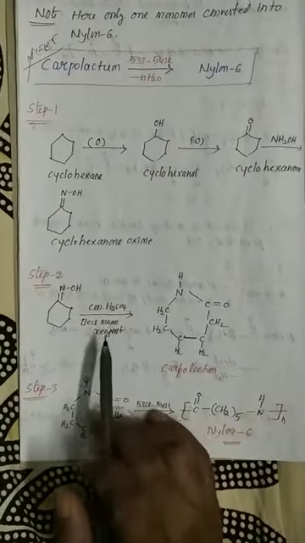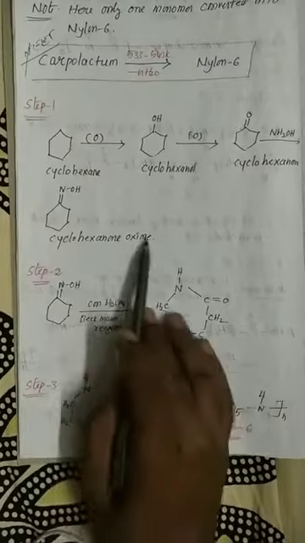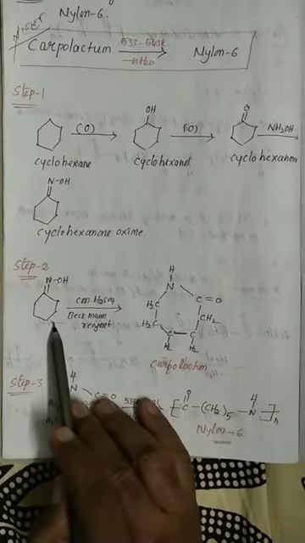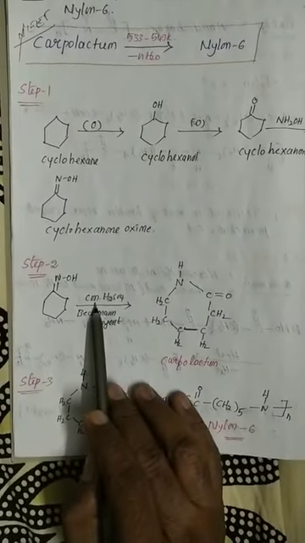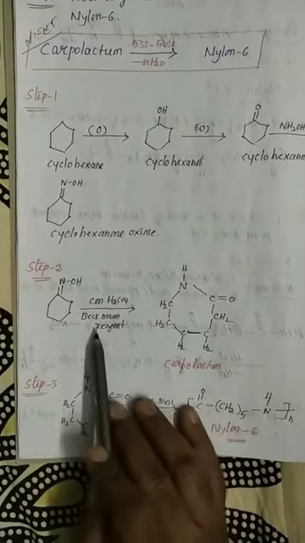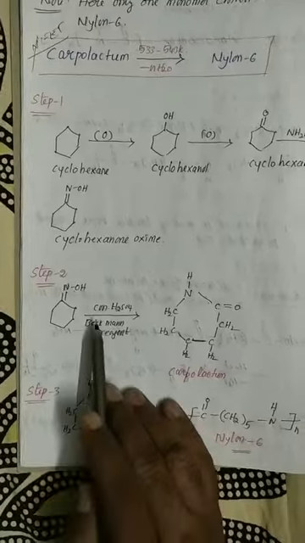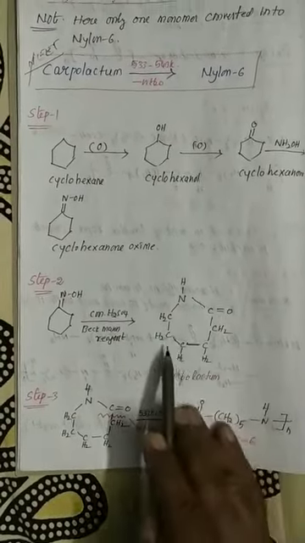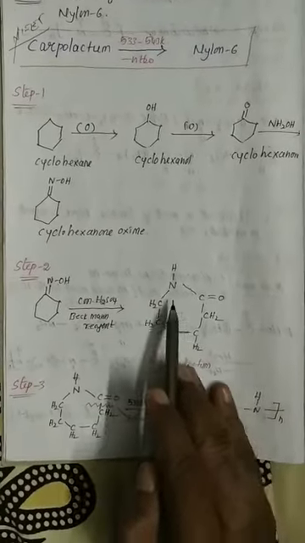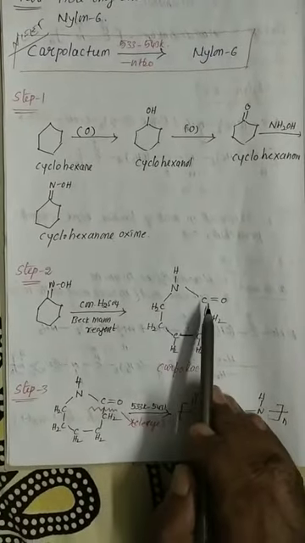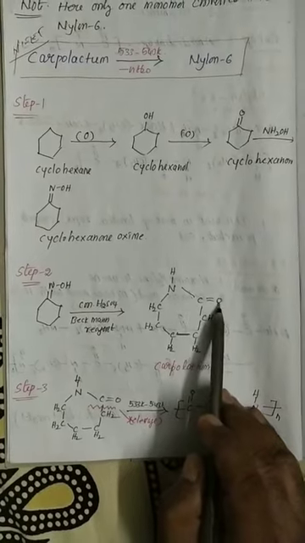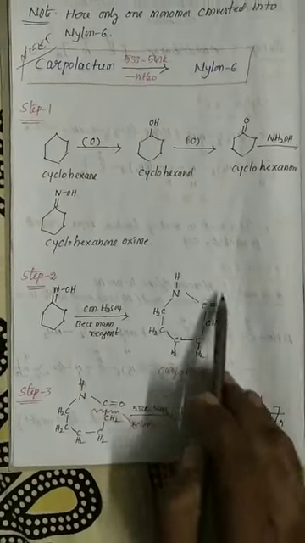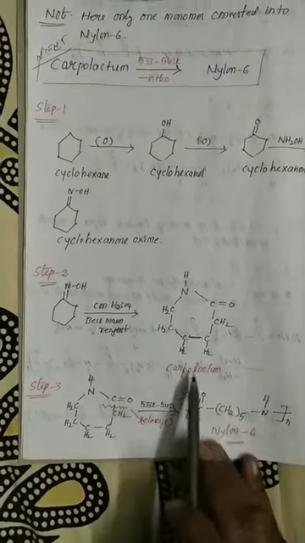Then the second step, this is the most important. Second step, this is cyclohexanone oxime. In the presence of concentrated sulfuric acid or Beckmann reagent, it is immediately converted into caprolactam. So caprolactam, most important structure from the CBSE board point of view. Caprolactam: C double bond O, CH2, CH2, CH2, CH2, CH2, NH. This is the cyclic form of caprolactam.